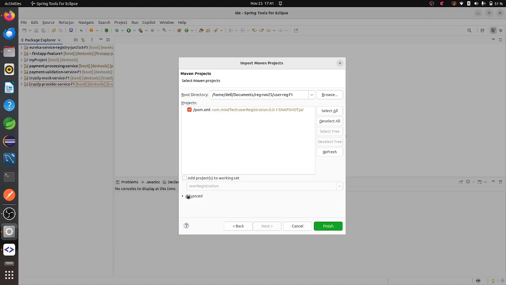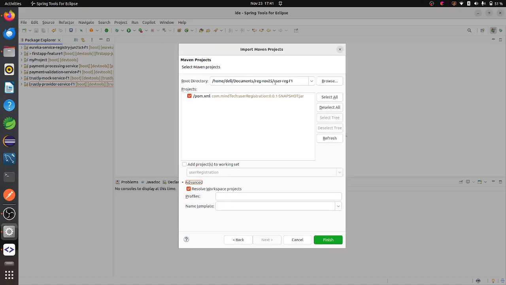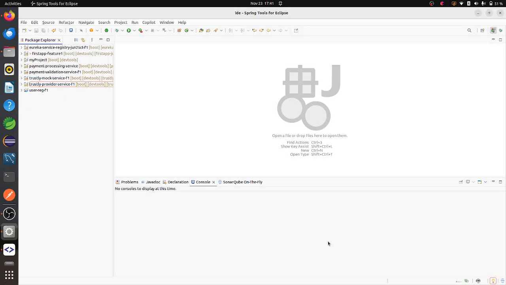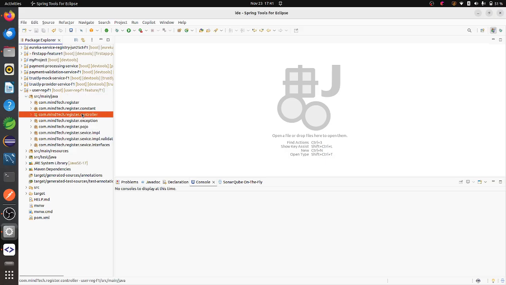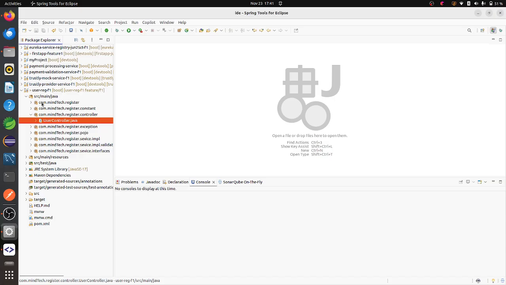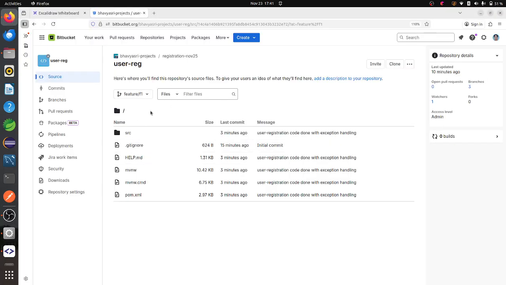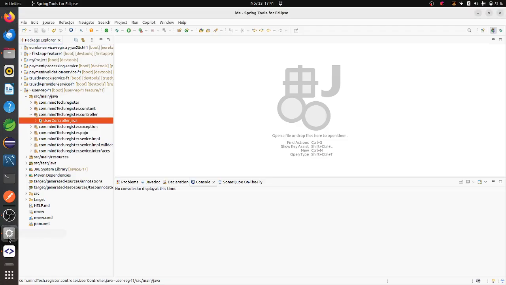And if you want to give the name also, you can give that one. So here I want to give the same name, whatever is there here. I'll just write that name here also. And if you don't want to give, that is also fine. And then click on finish. Now, if I am doing any changes here, that will be reflected now because I have imported this file. So now I can get the changes. Whatever the changes are there, that will be reflected in my local first, and after adding and committing and pushing into the Bitbucket, then I'll get the changes back in the Bitbucket also.